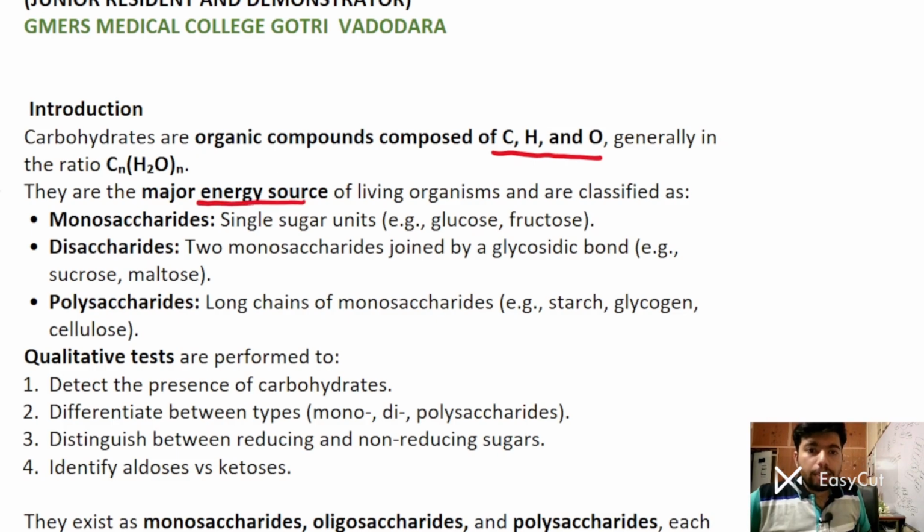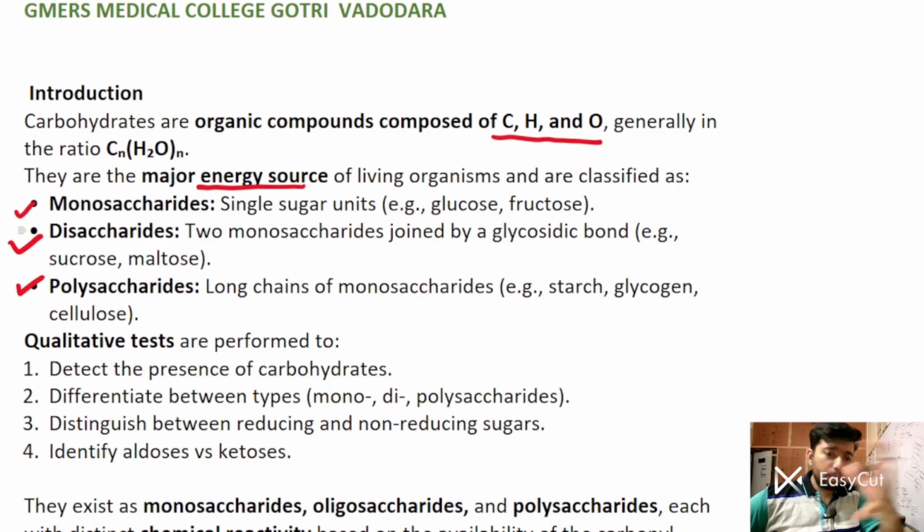energy in all living organisms. They are classified as monosaccharides, that is a single sugar unit, that is glucose and fructose. Disaccharides have two monosaccharide units joined by a glycosidic bond, for example sucrose and maltose. I hope this is clear from your theory classes; this is also a revision of your theory class. Polysaccharides are long chains of monosaccharides, for example starch, glycogen and cellulose.